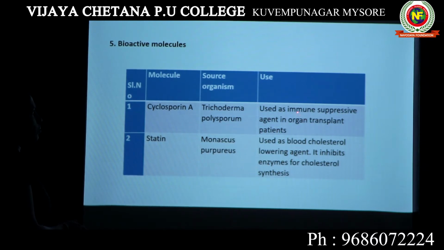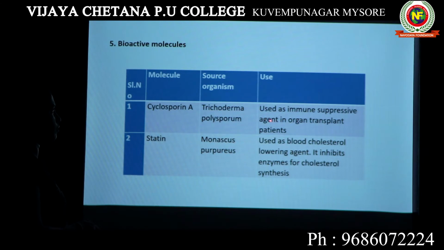We have studied about immunosuppression. I told you that in a person who has undergone organ transplantation, the body's T cells will not accept the newly transplanted organ as its own part of the body. It will start destroying the transplanted organ. In such cases, the person has to be given an immunosuppressive agent.